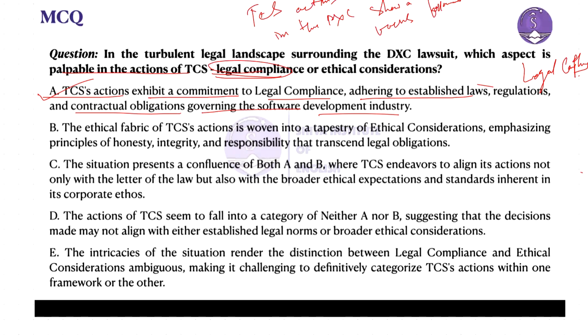Similar to that, if I look into option B, this one is nothing but legal compliance, and at the same time, if I look into option B, what does it state?